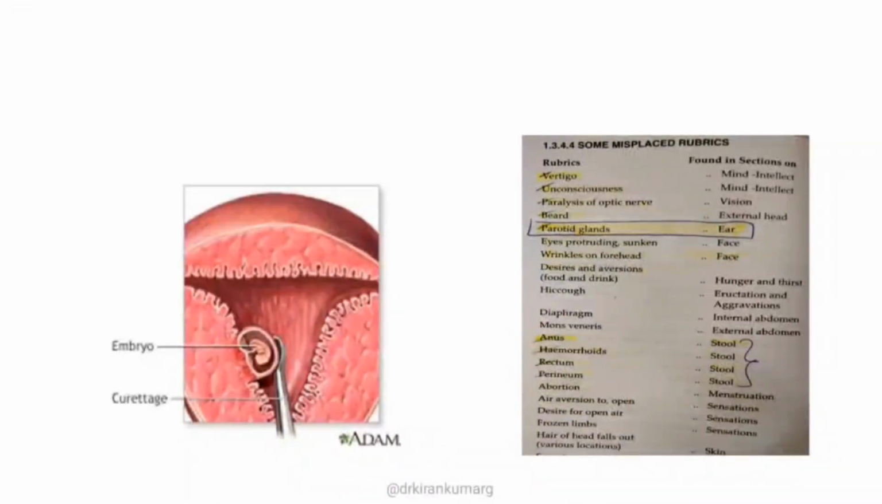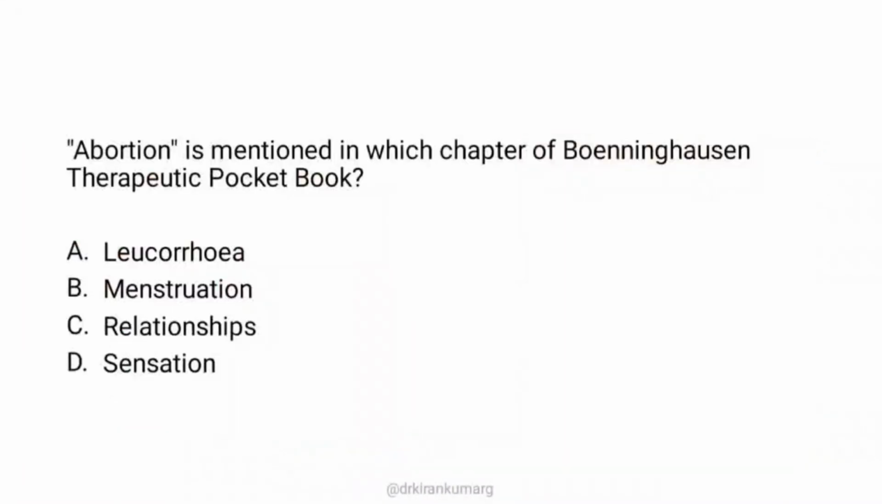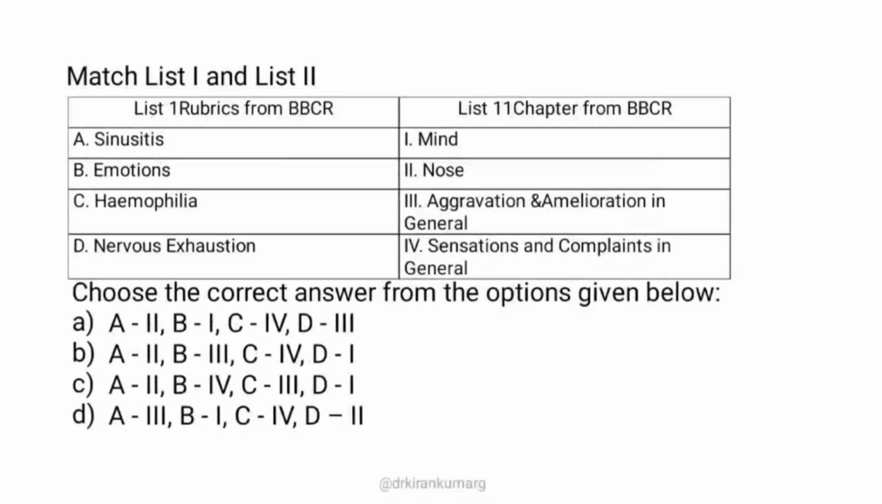You can see here there are many other misplaced rubrics as well, where you have anus, hemorrhoids, rectum, perineum, which are misplacedly mentioned in the stools chapter. They also have abortion mentioned in the menstruation chapter, and vertigo in the mind and intellect chapter. All the misplaced rubrics should be known at the tip of the tongue, so that when you see a question based on BTPB, you always try to rule out whether it is a right rubric or a misplaced rubric. So the right answer is option B, menstruation. Then match list 1 and list 2.